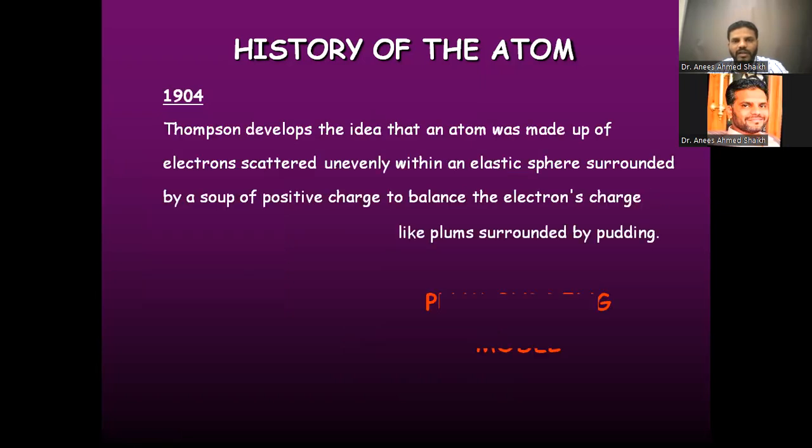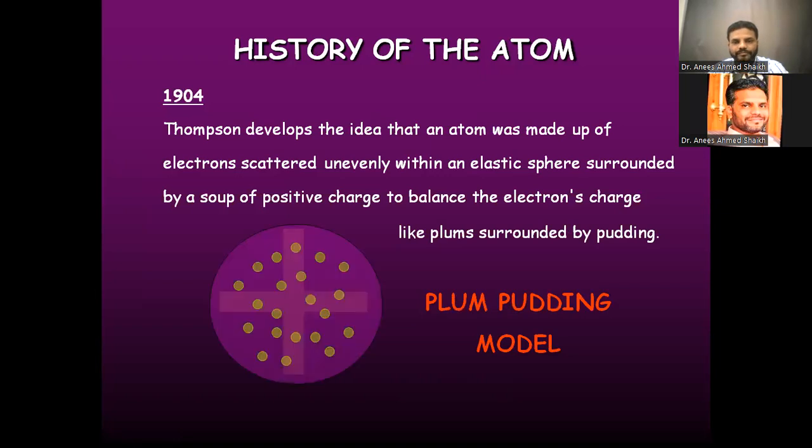Now, in the year 1904, a new concept of the atom was given by the same scientist, J.J. Thomson. He proposed that the atom consists of negatively charged particles embedded or scattered around a positively charged sphere, just like the plum pudding model.